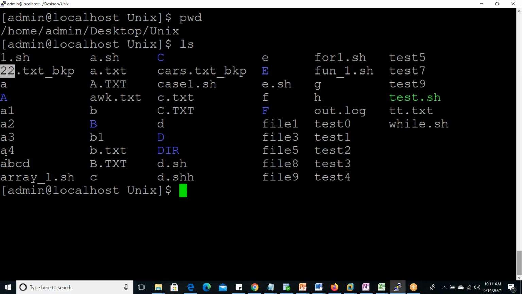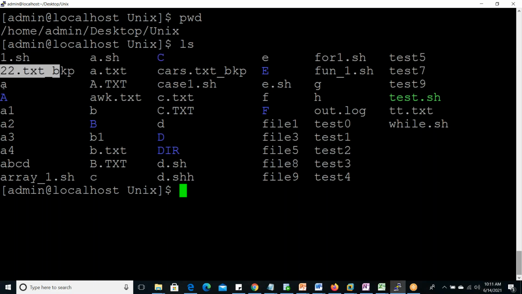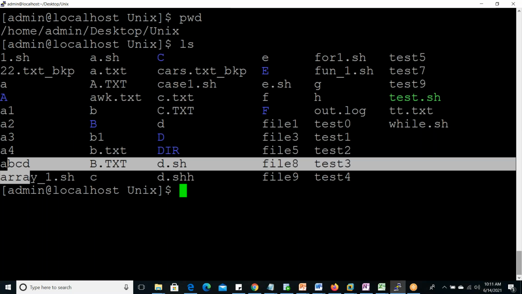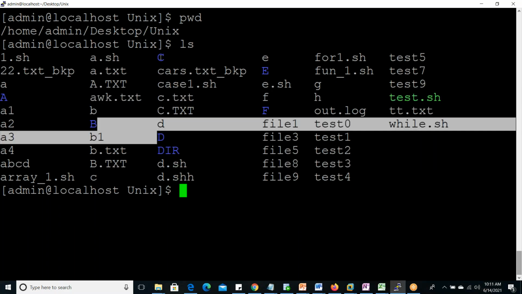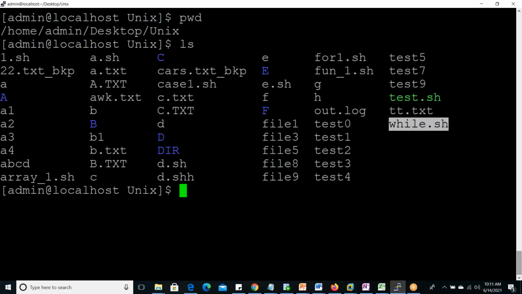22, and column wise it is going field wise, not row wise. Next 22, A1, A2, A3, first field is completed. Next field A.sh, A.txt, then C, third field, fourth field, fifth field, sixth field. So A to Z. Here you can see W, file.sh. So it will go with ascending order in columnar output or field wise output. By default, ASCII character ascending order wise.